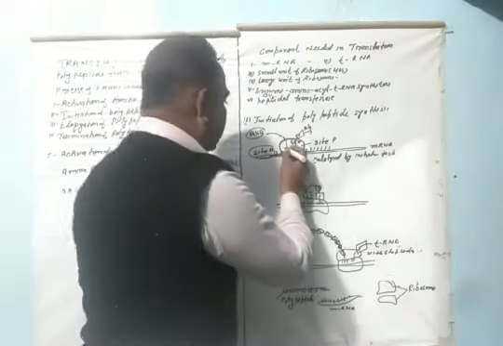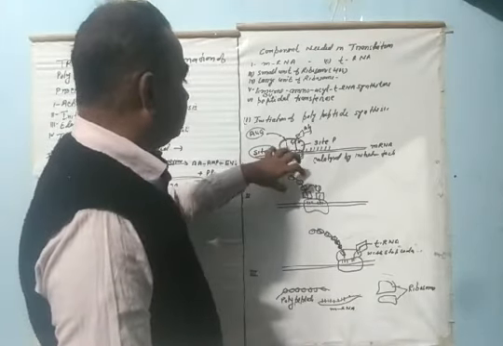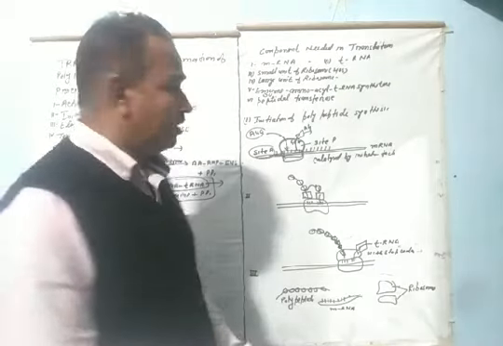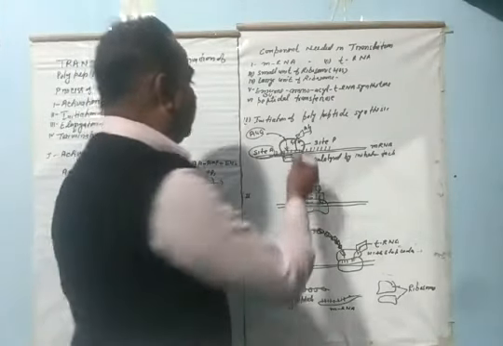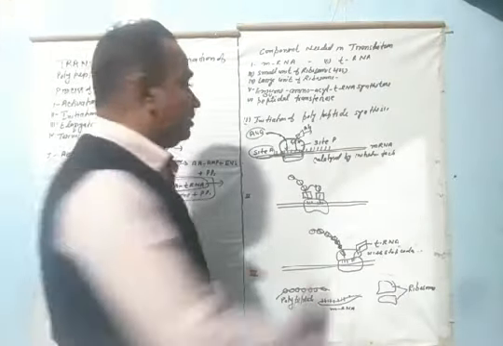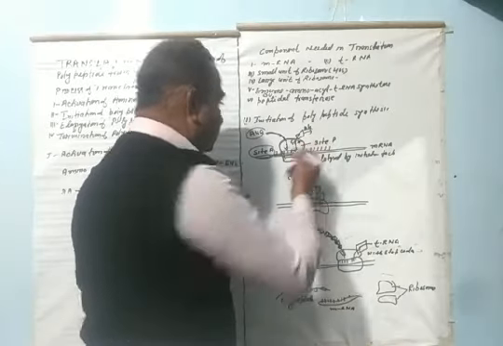Where is the initiator codon of the mRNA? It comes at the A site. Finally, a charged tRNA is attached to this site. Another charged tRNA is attached to the P site.